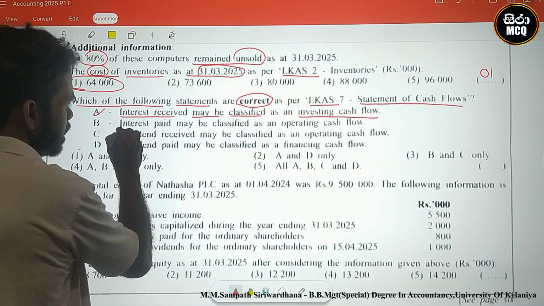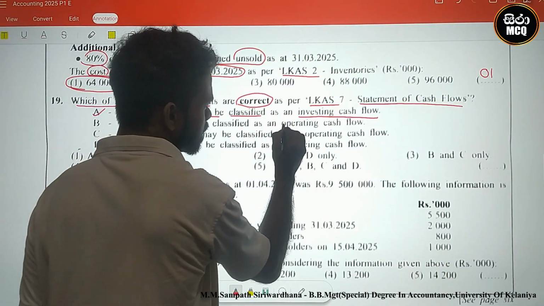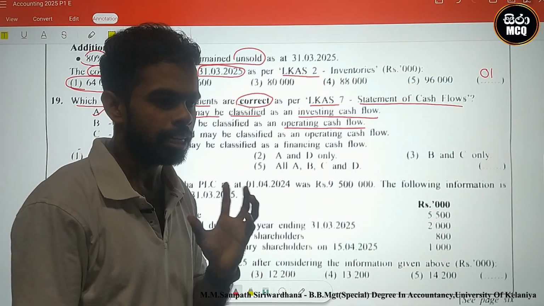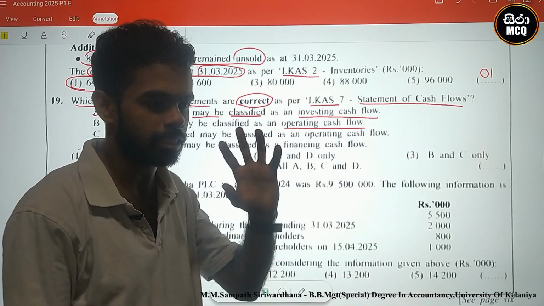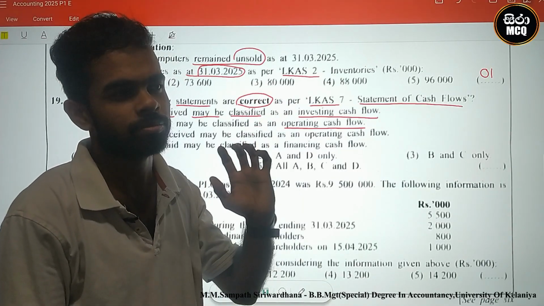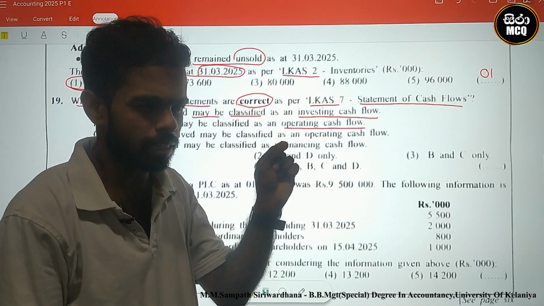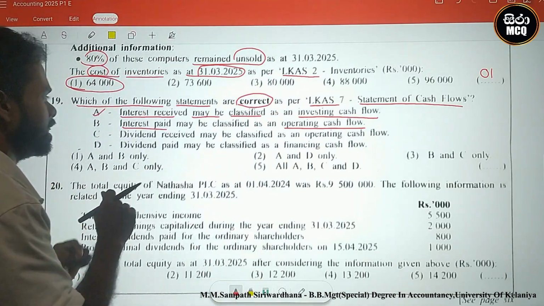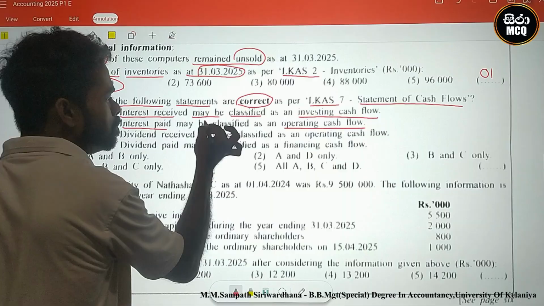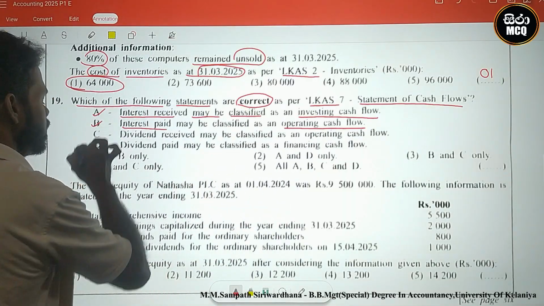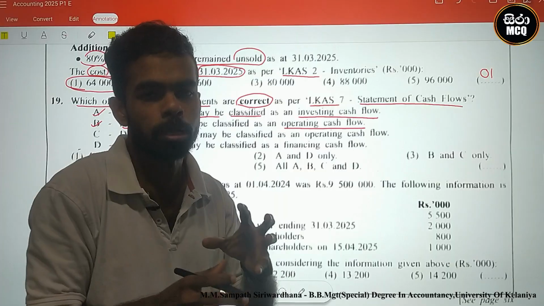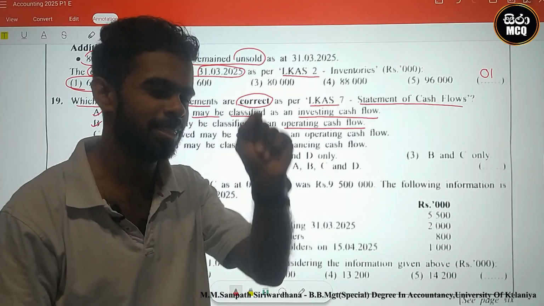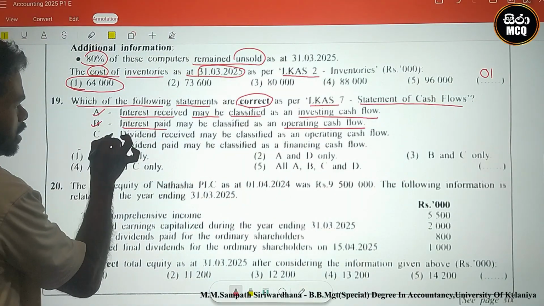Next one, interest paid may be classified as an operating cash flow. In the cash flow statement structure, at the operating activities, you identify paid interest expense as an operating activity. Therefore, interest paid may be classified as operating cash flow. At cash flow preparation, you identify paid interest expense under operating activities. This is the major point.